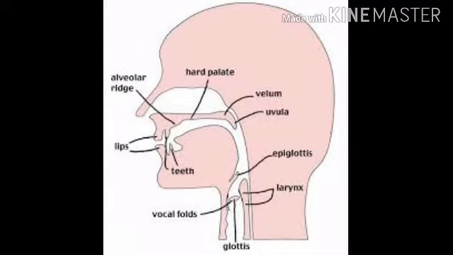Next one, teeth. The teeth, both upper and lower, are at the front of the mouth and on both sides of our mouth. Sounds made with the tongue touching the front teeth are called dental.